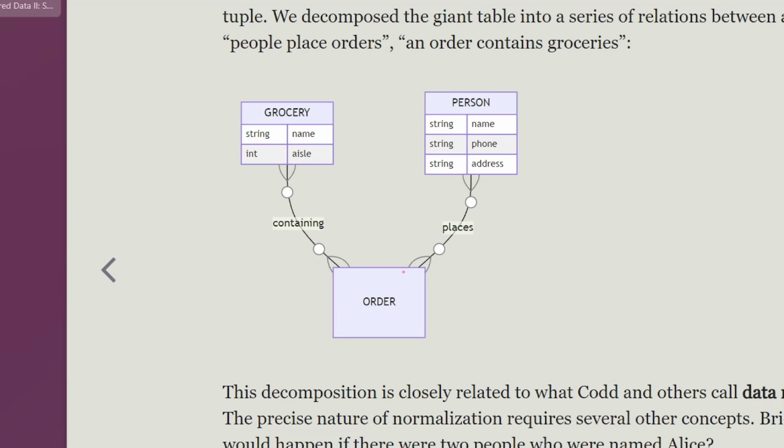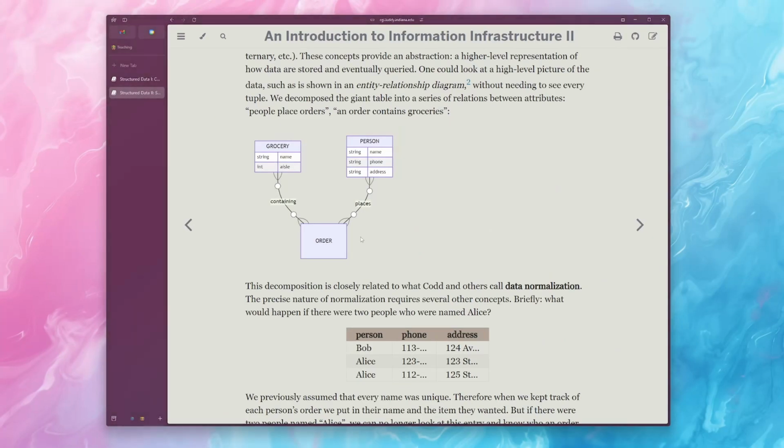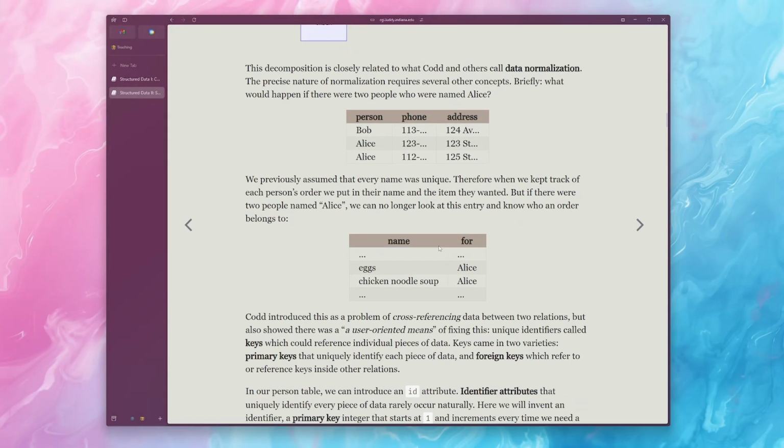So in order to represent the idea that a person places a grocery order, we have to have some notion of like Alice wants carrots, or Bob wants tea, for instance. So we need some kind of way to connect the people and the groceries. We could do this by just having a very simple representation of like the person's name and the thing that they want. But here's a problem I want you to think about.